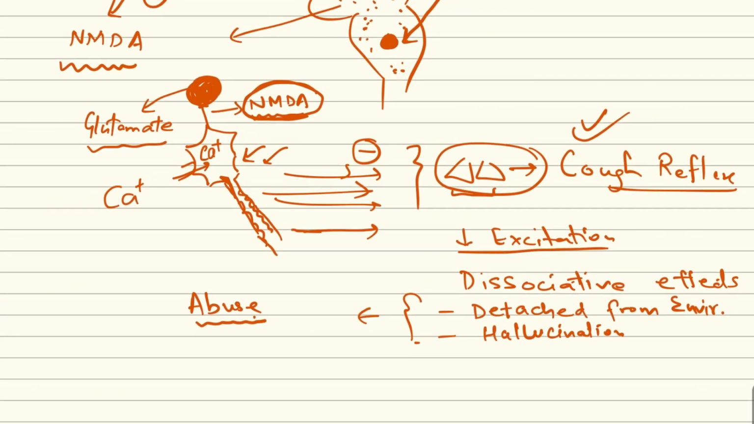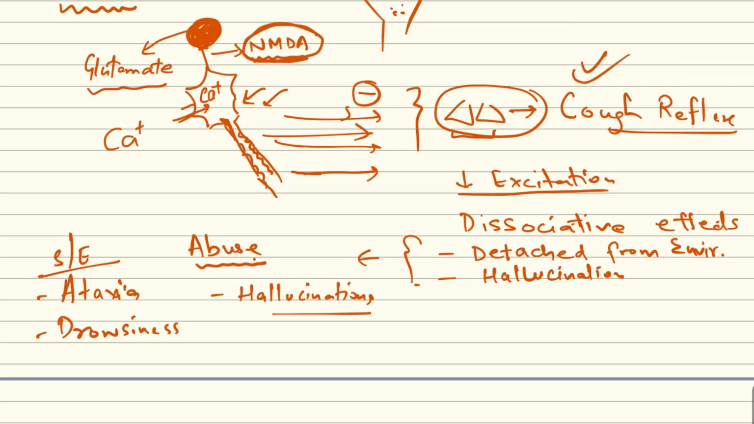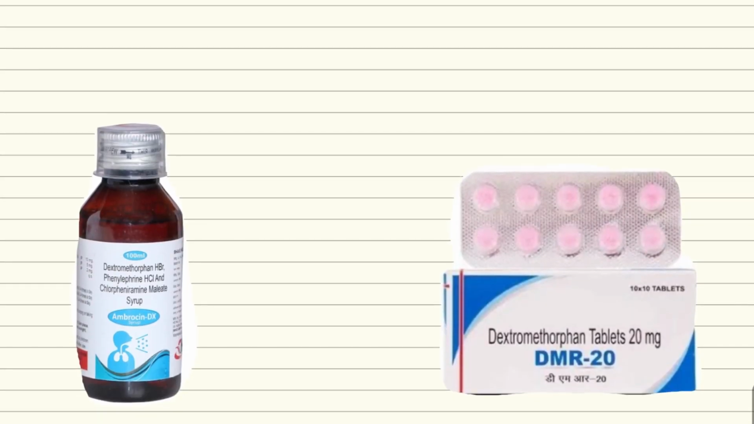Besides these effects, dextromethorphan also causes certain side effects, like drowsiness, dizziness, and even, at high doses, ataxia. These are the side effects I'm talking about with dextromethorphan. Patients can have ataxia, drowsiness, and also hallucinations. About the dosage, the dose of dextromethorphan is 10 to 20 mg, and it comes as a syrup as well as in the form of tablets.